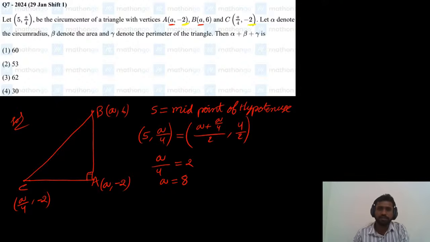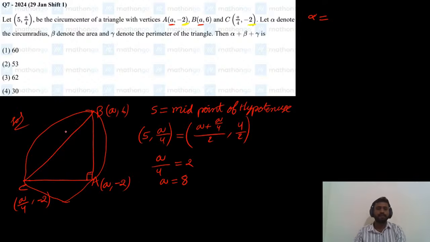Now, what is the next step of the question? The next step is that alpha denotes the circumradius. Alpha is nothing but the circumradius. The circumradius is the radius of the circle circumscribing triangle ABC. Now this is the circumcenter of the triangle, 5 comma 2. With S we can denote the circumcenter.